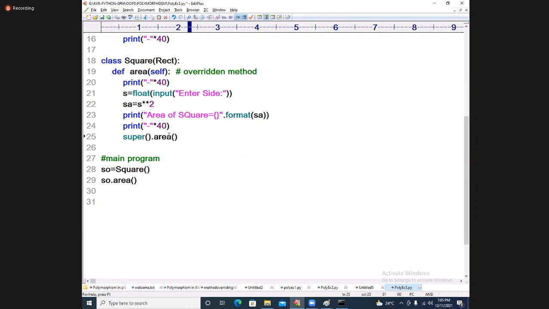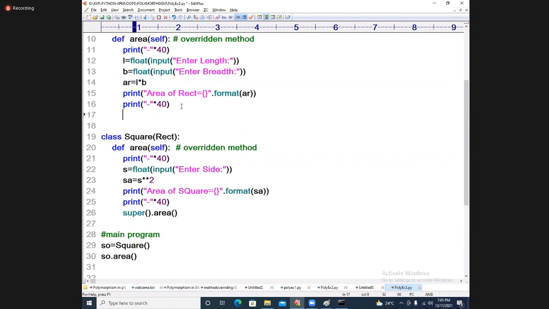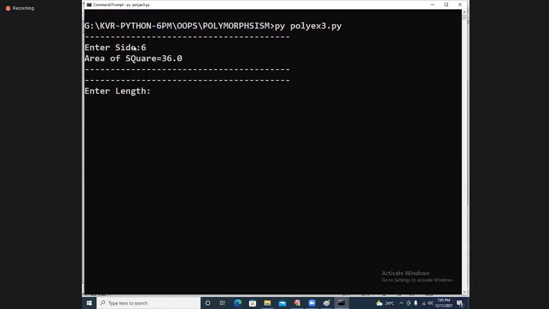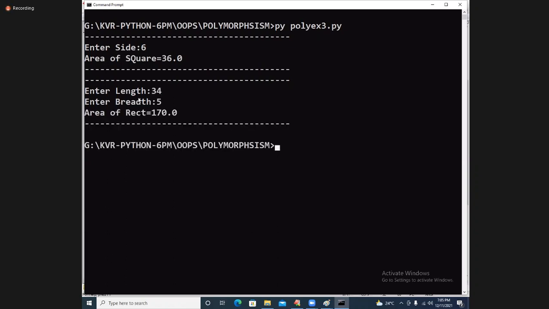Okay, well and good. Try to generate some doubt also. I want to see your doubt once. See, I got 36. So the square area is calling the rectangle function, 3, 4 and then 5, and the answer is coming. 170 I'm getting.